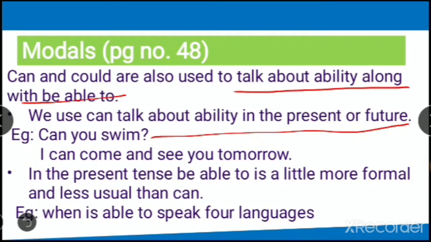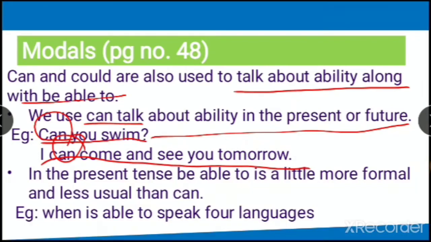So here we use can to talk about the ability in the present or future. Can you swim? I can come and see you tomorrow. Do you see the difference? Can you swim? Do you have the ability to swim, in the present? I can come and see you tomorrow. So it's about the future. It means I will be able to come and visit you tomorrow, right? So in present or future, to talk about ability, we use can.